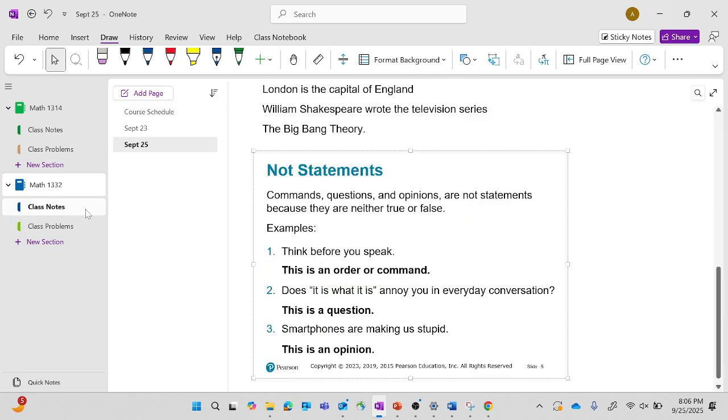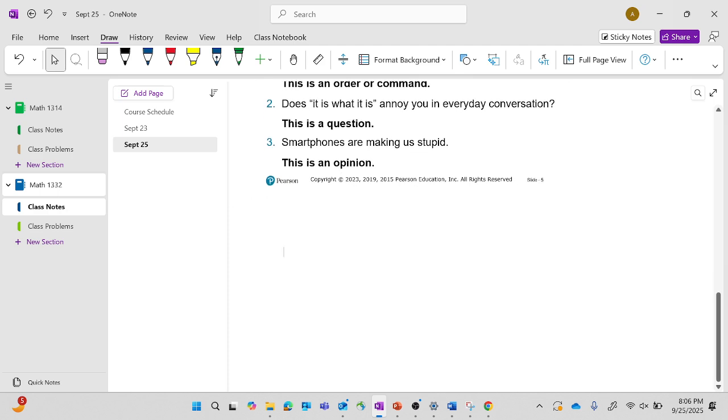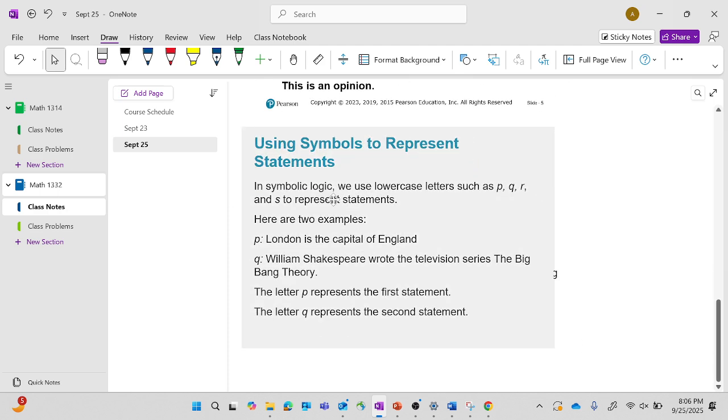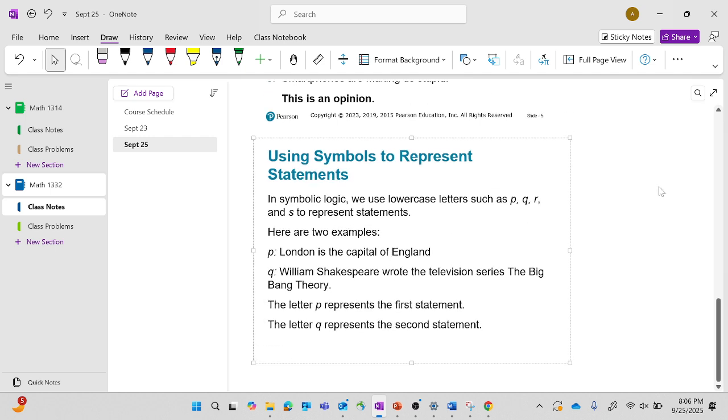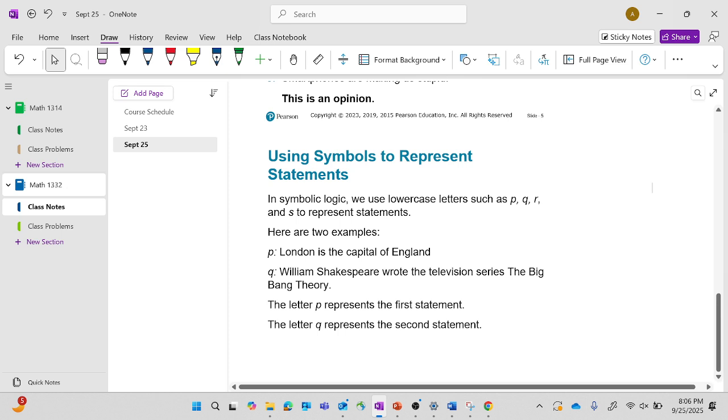All right. So we have symbols to represent statements. In symbolic logic, we use lowercase letters such as P, Q, R, and S to represent statements. Here are two examples. P: London is the capital of England. Q: William Shakespeare wrote the television series, The Big Bang Theory.